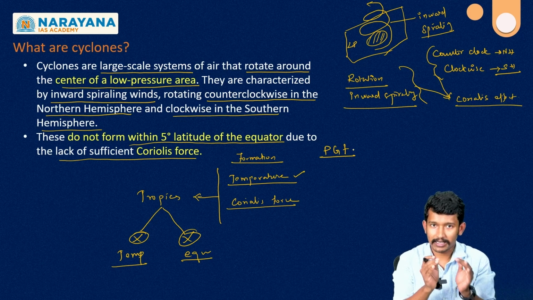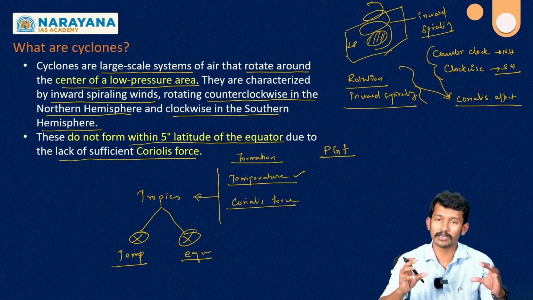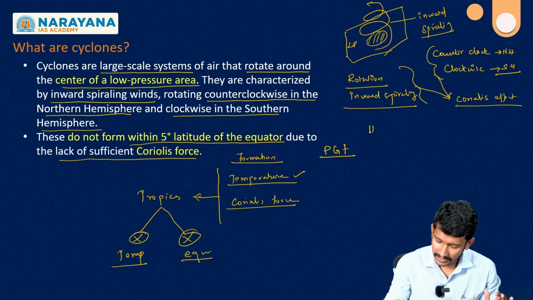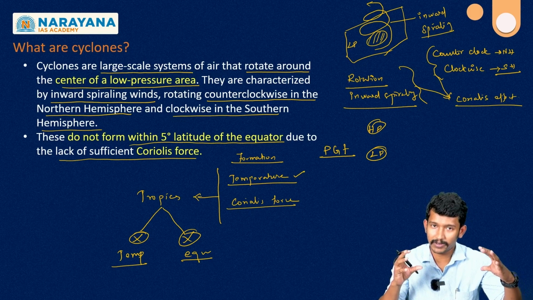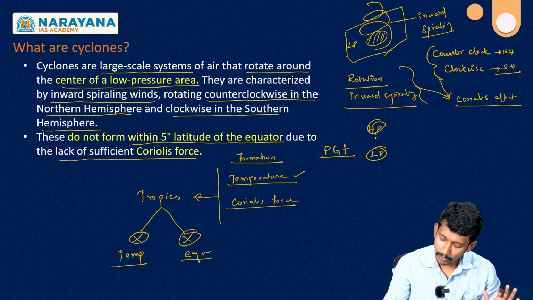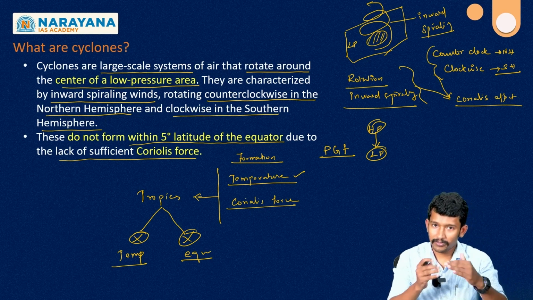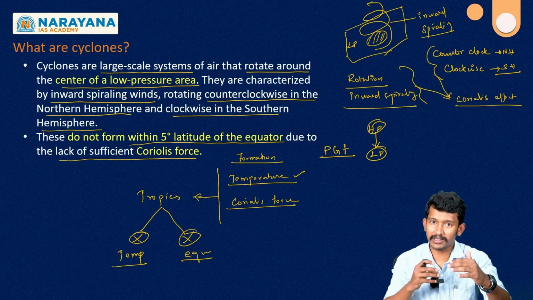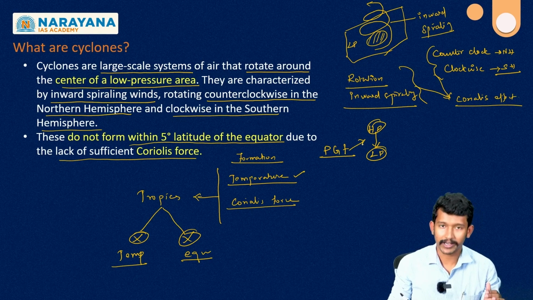Pressure gradient means the formation of two different poles in terms of pressure, high pressure and low pressure. Because of the development of two different pressure poles, there will be a movement of wind from high pressure to low pressure. The force created between the two different pressure poles is what we call the pressure gradient force.